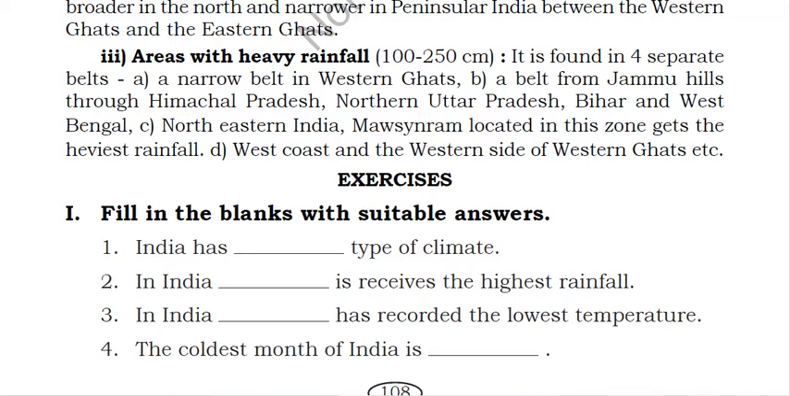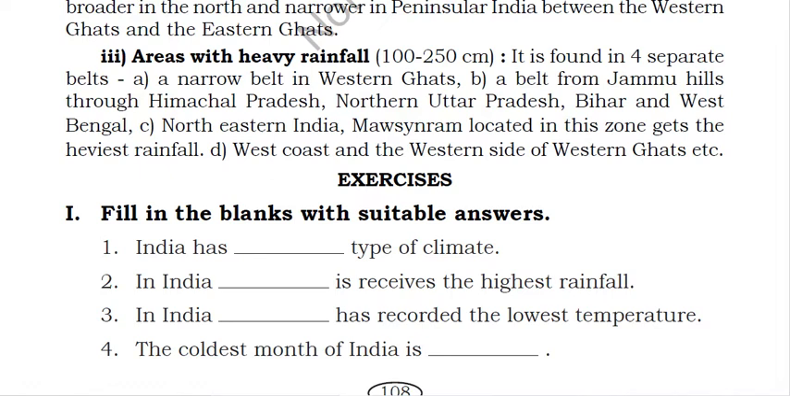India has this type of climate. Which type of climate does India have? Tropical monsoon. You have to write that over there. India has tropical monsoon type of climate. In India, dash receives the highest rainfall. Which part of India receives the highest rainfall? That place name you have to write. So which place have we read? Mawsynram, right?